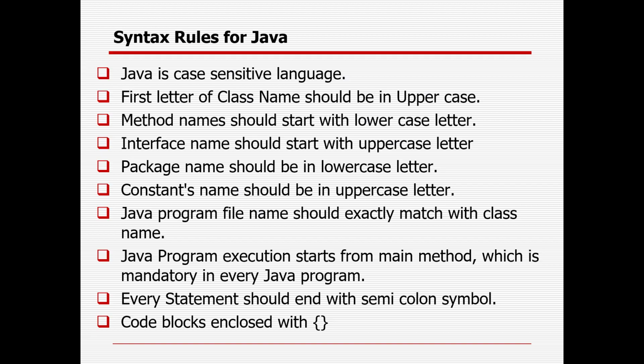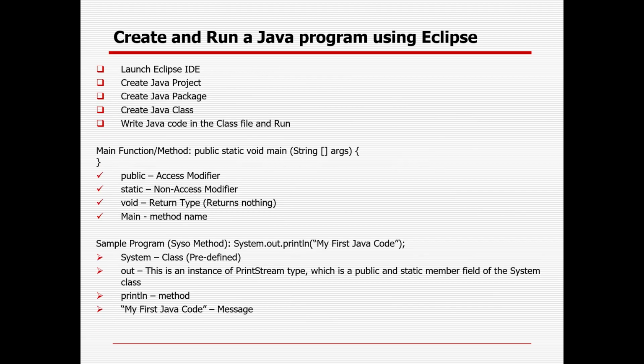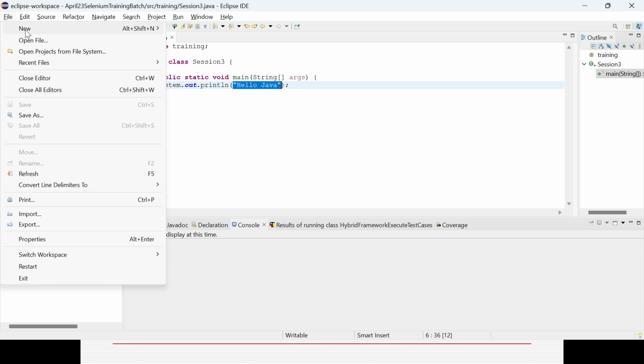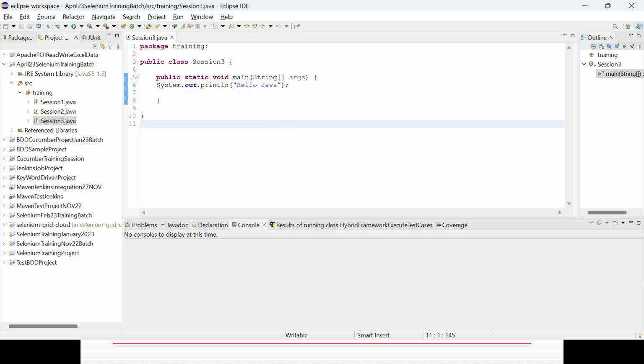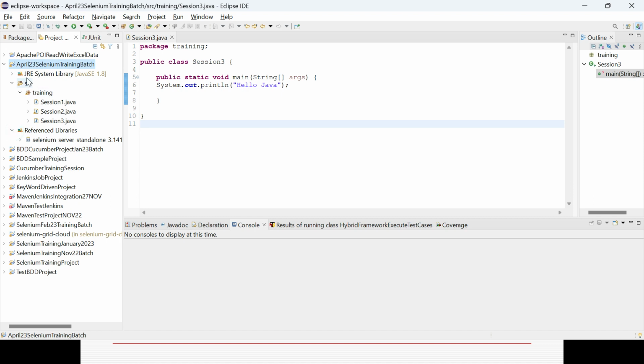Okay. Now let's understand the importance of the main method and the SYSO method. You already saw how to create a project here. With the help of File, New, Java Project, you can create a project. After the project is created, in case you want to deal with Selenium WebDriver, you need to associate the Selenium jar file to the project, and it will come in the reference library. But by default, whenever you create a Java project, the Java related JRE system library will already be added to the project.